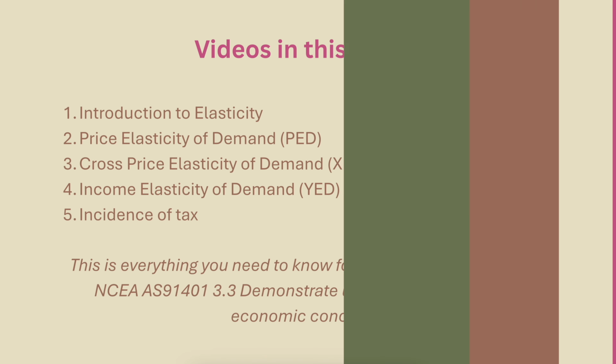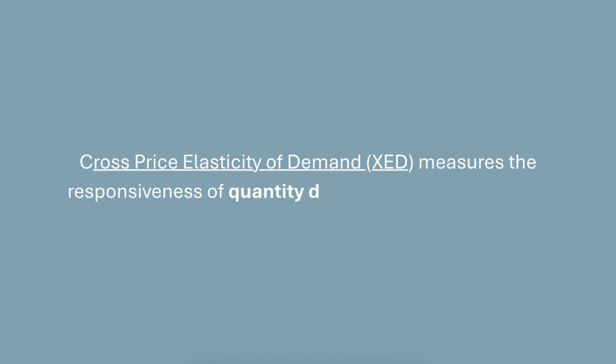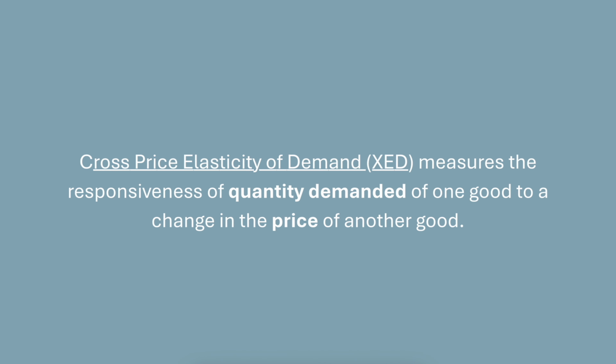Let's crack into it. Cross-price elasticity of demand, or XED for short, measures the responsiveness of quantity demanded of one good to a change in price of another good. This is a definition you'll need to memorize for the test. Basically, it says if the price of something increases, how does this affect how much people will buy of something else? Like, if the price of Coke increased, people would want to buy more Pepsi. Exactly how much more would they want, and why?